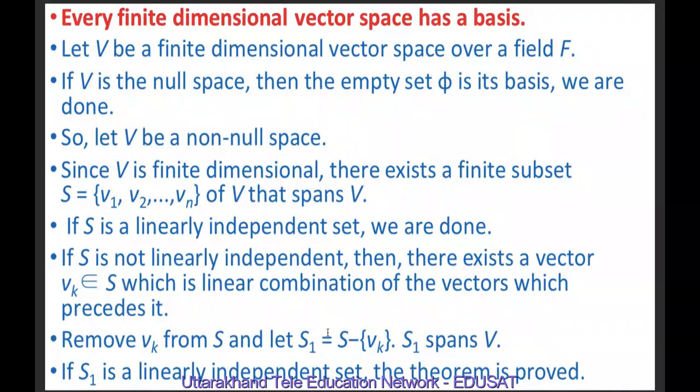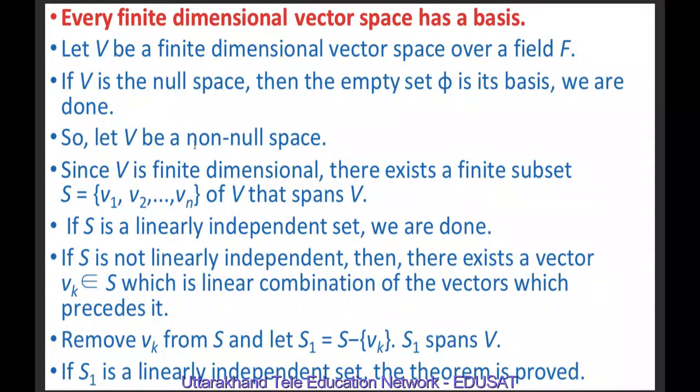Next, we will show that every finite dimensional vector space has a basis. Let V be a finite dimensional vector space over a field F. If V is the null space, then the empty set phi is its basis and we are done. Means we have proved that every finite dimensional vector space has a basis.